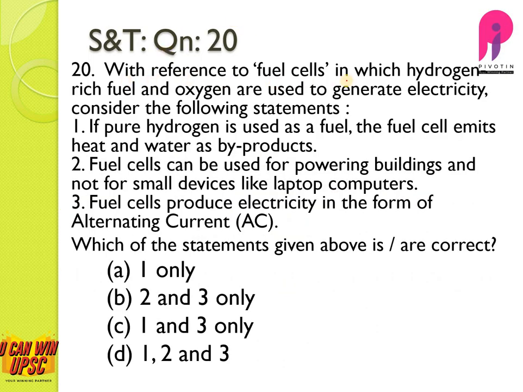Question number 20. With reference to fuel cells in which hydrogen-rich fuel and oxygen are used to generate electricity, consider the following. If pure hydrogen is used as a fuel, the fuel cell emits heat and water as byproducts. Yes, this is correct. The fuel cell can be used for powering buildings, not for small devices like laptops and computers. No, this is actually wrong. It is used only for small devices.